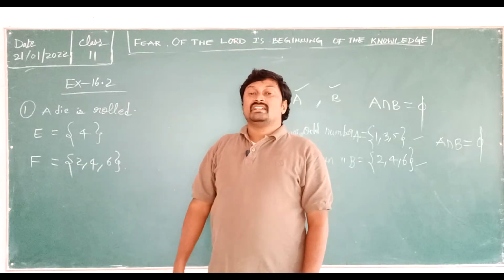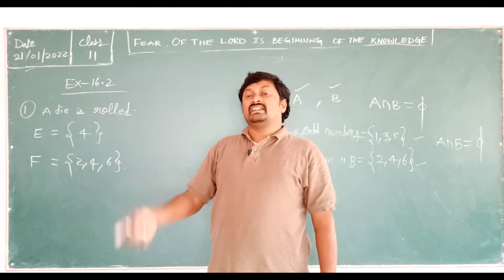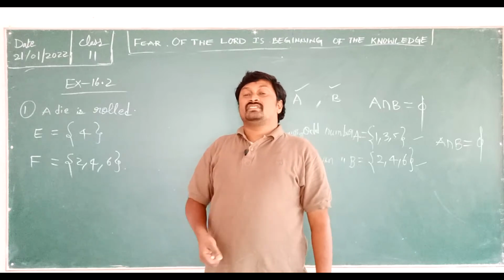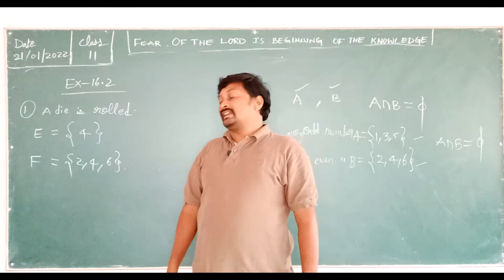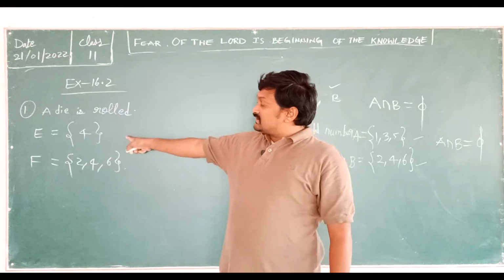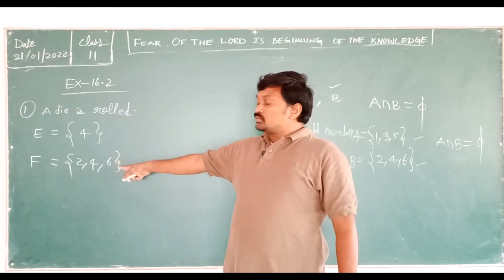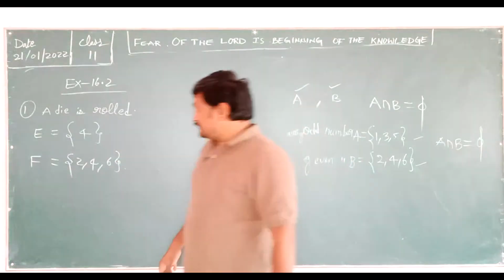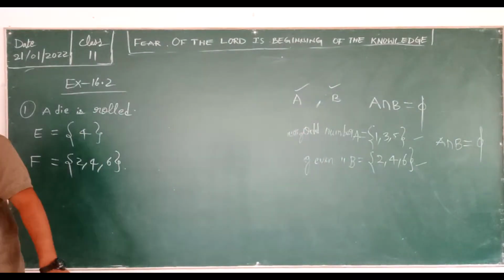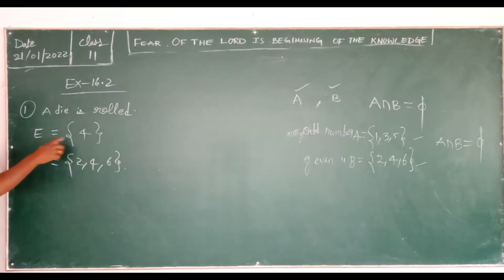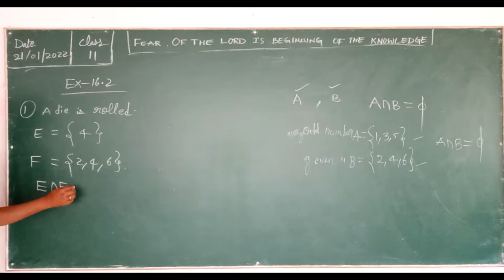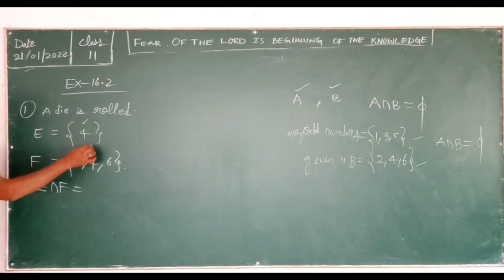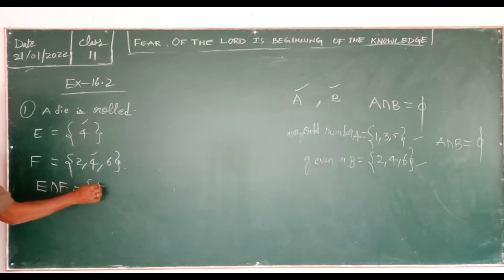Hishita, if it is loading, kindly just refresh it so that you are able to get it again. Okay. So E is equal to 4 and F is equal to 2, 4, 6. So now what will we write here? Here E is 4, F is 2, 4, 6. Now check E intersection F. Is there any common element? Yes, 4 is a common element. So you write it as 4.